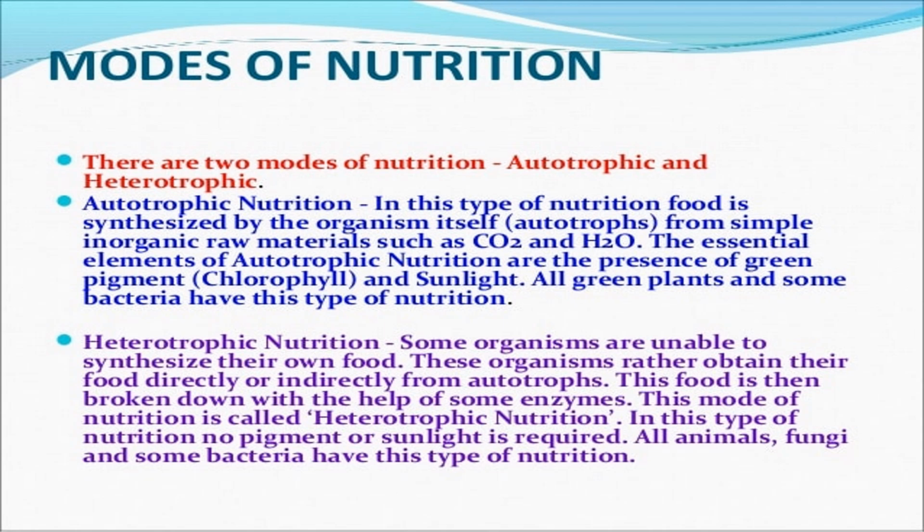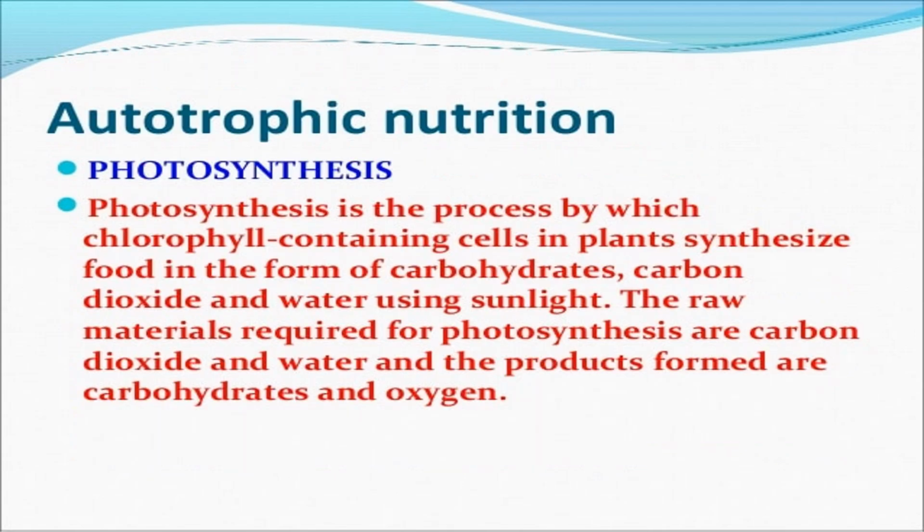Second type is heterotrophic nutrition. Some organisms are unable to synthesize their own food. These organisms rather obtain their food directly or indirectly from autotrophs. This food is then broken down with the help of some enzymes. This mode of nutrition is called heterotrophic nutrition. In this type of nutrition, no pigment or sunlight is required. All animals, fungi, and some bacteria have this type of nutrition.